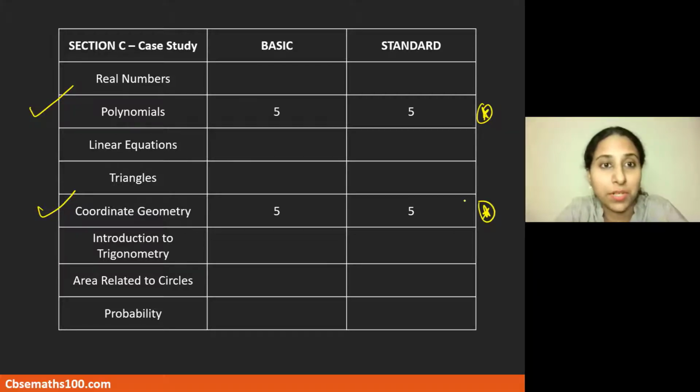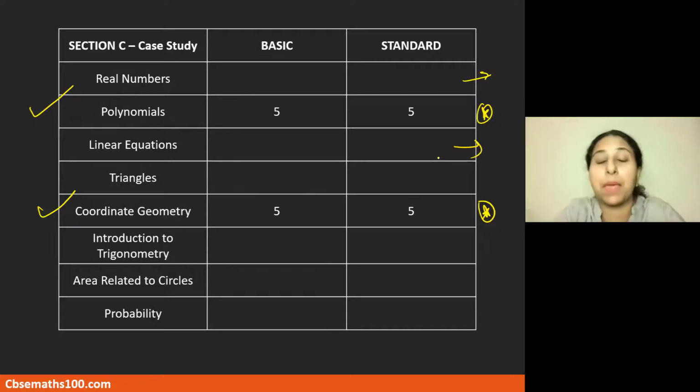Polynomials and coordinate geometry. There are other chapters also from which you can get case studies. You could get from real numbers based on HCF and LCM. You could get on linear equations based on word problems. But as per the curriculum, it has been mentioned that only simple word problems would be asked from linear equations. That is an interesting thing which I noticed about this paper also, by the way.